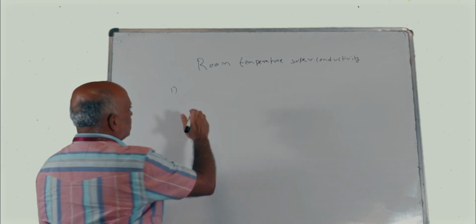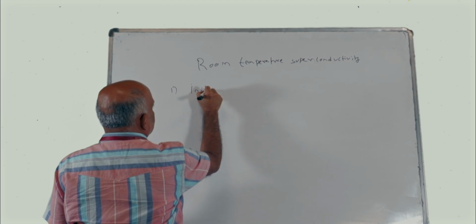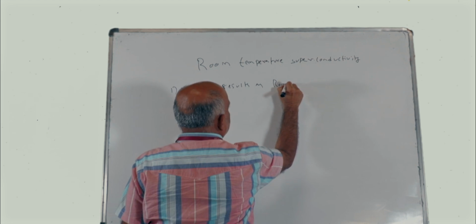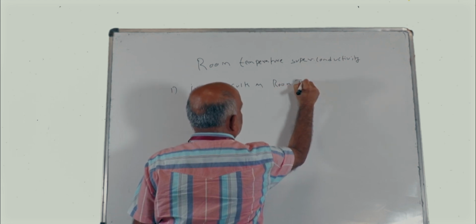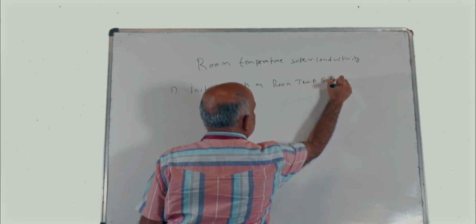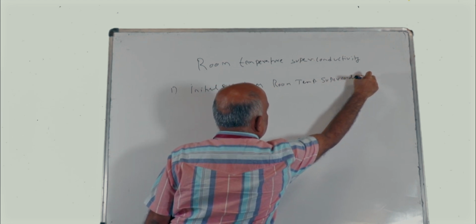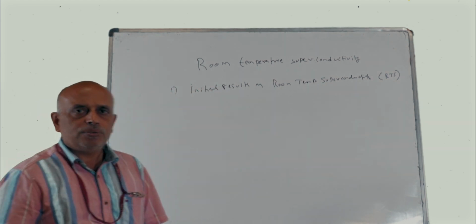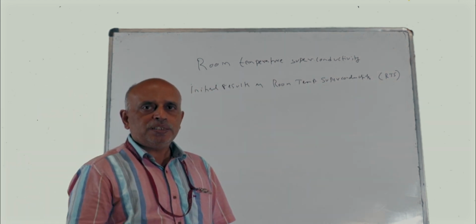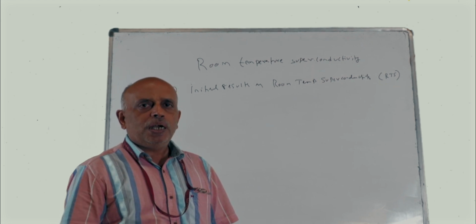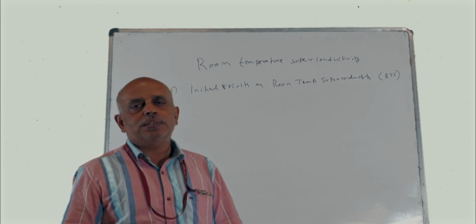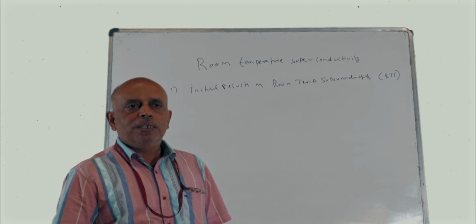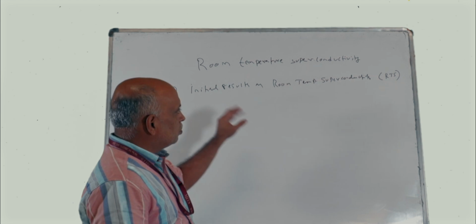So what were those results? Initial results on room temperature superconductivity, or RTS in general. Some experimentalists have shown that. So what do you mean by room temperature superconductivity? It means that the TC will be at room temperature. You need not cool it to liquid helium or liquid nitrogen temperatures. You can obtain superconductivity at room temperature. At normal temperature itself, the material will be superconducting. That is what is known as room temperature superconductivity.